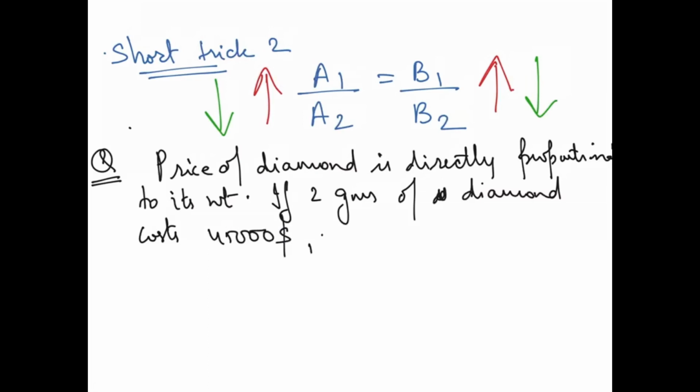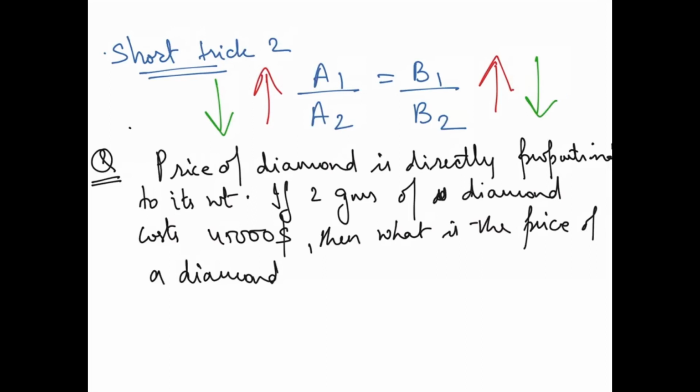$45,000, right? Then what is the price of a diamond that weighs 6 grams? All right, so how do we do this? See, it is very easy. If you observe carefully, I'm going to tell you.